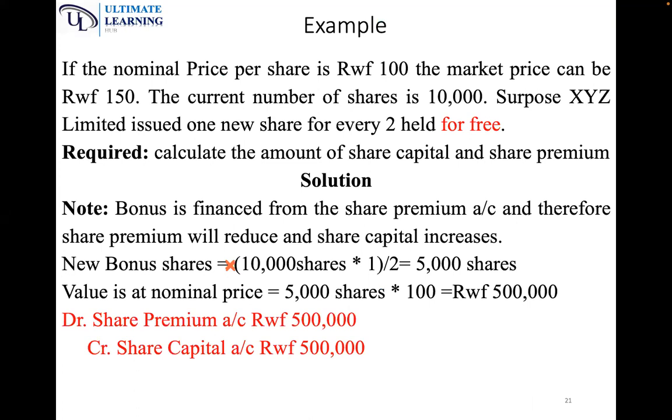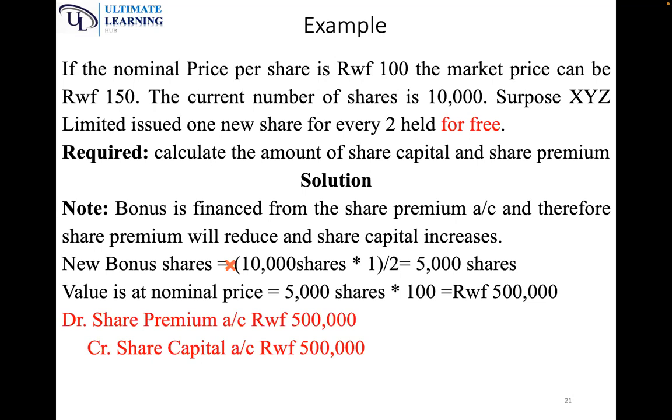If the nominal price per share is 100 and the market price can be 150, the current number of shares is 10,000. Suppose XYZ Limited issued one new share for every two held for free. Because it is issued for free, no cash is received. Because it is issued for free, it is a bonus issue.